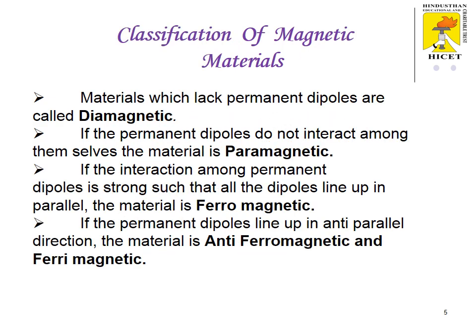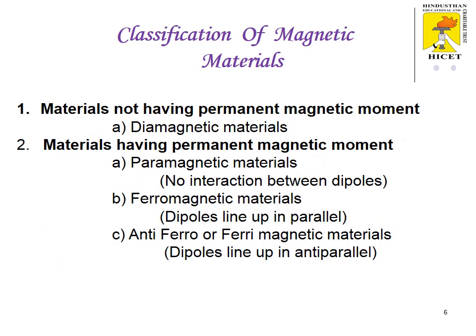Classification of magnetic materials. Materials which lack permanent dipoles are called diamagnetic. If the permanent dipoles do not interact among themselves, the material is paramagnetic. If the interaction among permanent dipoles is strong, such that all the dipoles line up in parallel, the material is ferromagnetic. If the permanent dipoles line up in anti-parallel direction, the material is antiferromagnetic or ferrimagnetic.